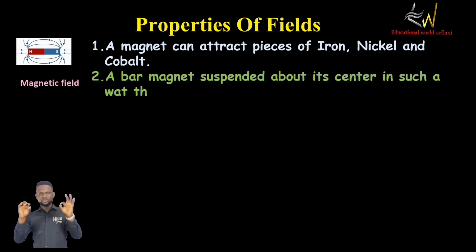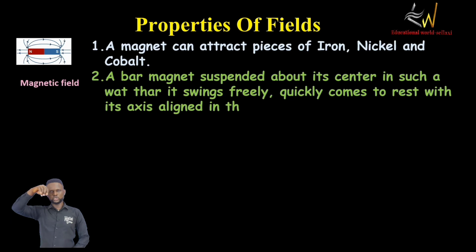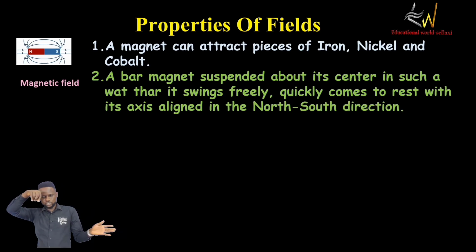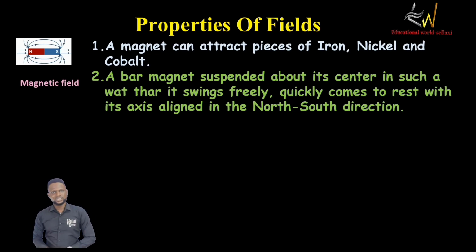When you have a piece of bar magnet and you tie a loop or a rope towards the center and suspend it freely in air, or you can just toss it so it can swing freely in air, that piece of magnet will always come to rest in the north and south direction. So when you suspend a piece of bar magnet at the middle, it always comes to rest in the north and south direction. The north pole usually points towards the north and the south pole points towards the south. So that is a unique property of the magnetic field.